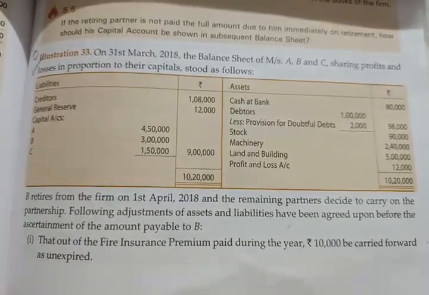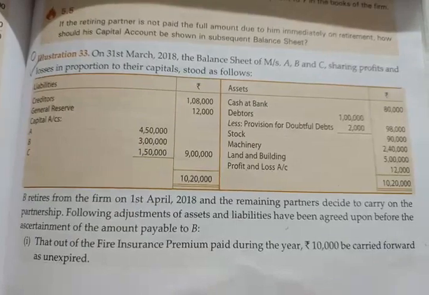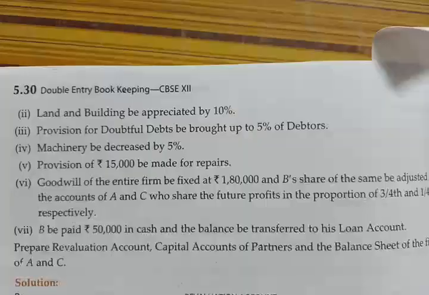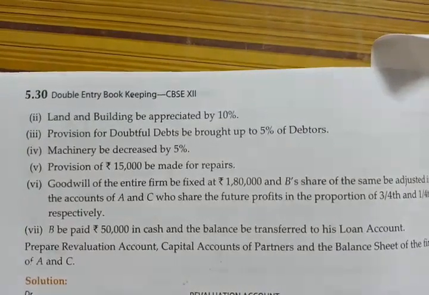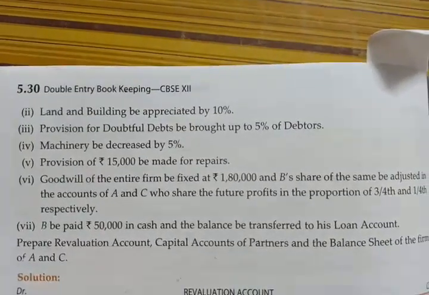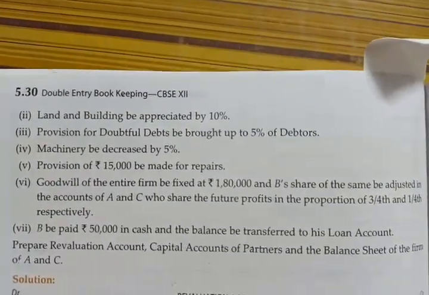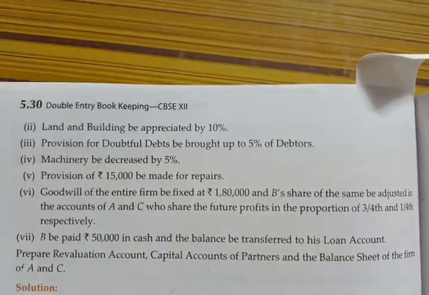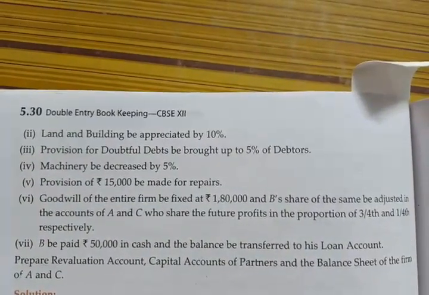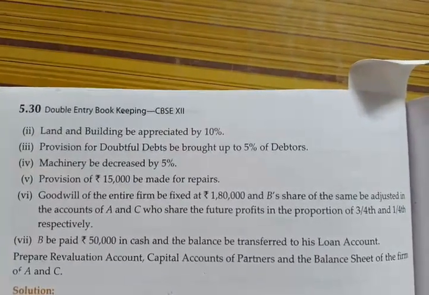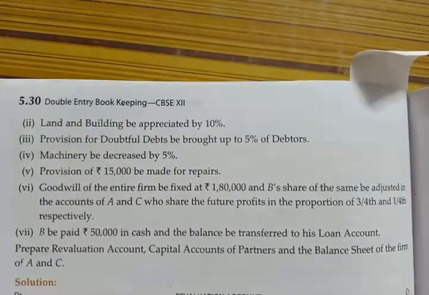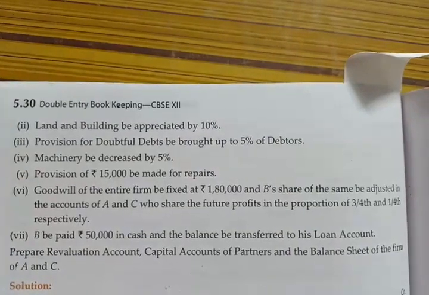It means rupees 10,000 will be the prepaid fire insurance. Land and building to be appreciated by 10%. Provision for doubtful debts to be brought up to 5% on debtors. Machinery to be depreciated by 5%. Provision of rupees 15,000 to be made for repairs.